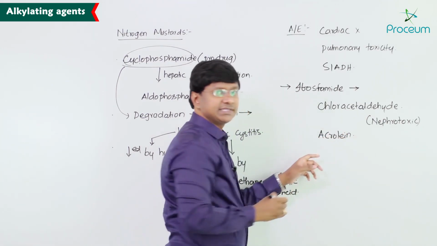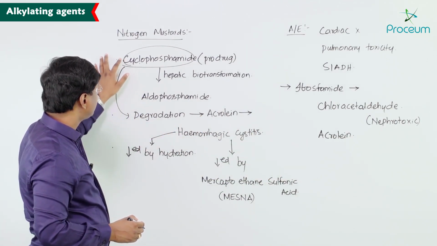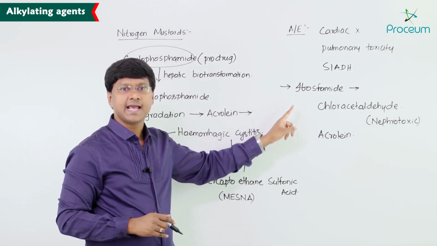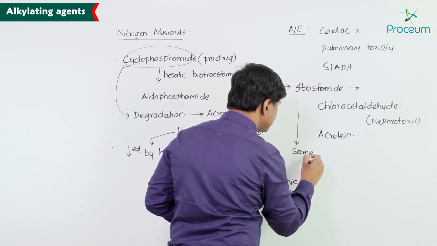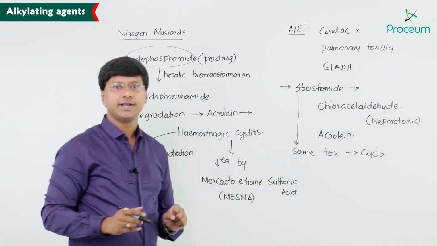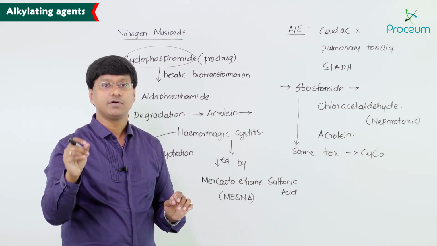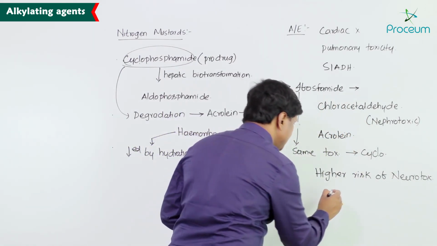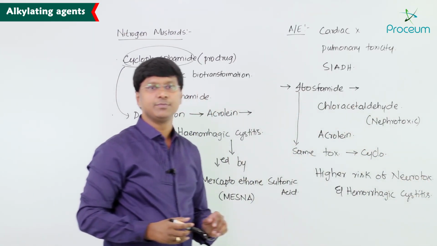We have another metabolite of ifosfamide, which is nothing but acrolein. What did we discuss? Acrolein is a degraded product of cyclophosphamide which will cause hemorrhagic cystitis. So remember, ifosfamide has the same toxicity profile as cyclophosphamide. However, ifosfamide has a higher risk of neurotoxicity, as well as hemorrhagic cystitis.